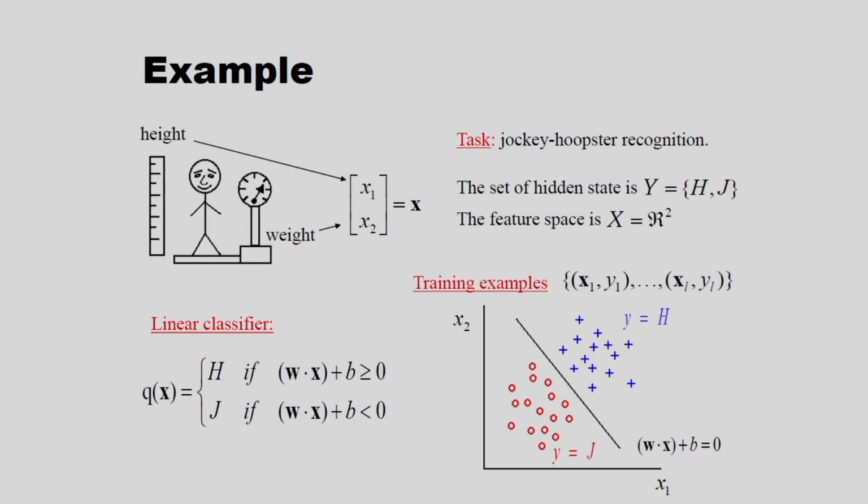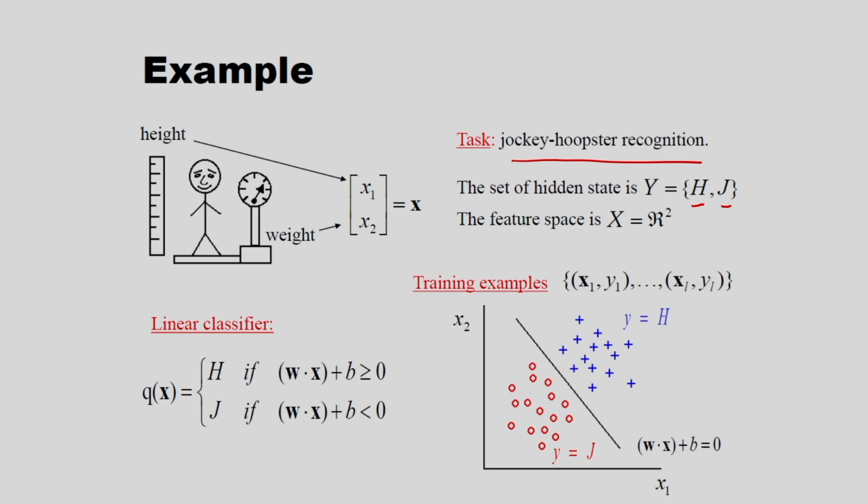And in this case I have shown one example of pattern classification. Here you see the problem is the jockey and the hoopster recognition, and for this I am considering these two states, one is the H, another one is J, that is the two classes I am considering, and I am considering the two-dimensional feature space.